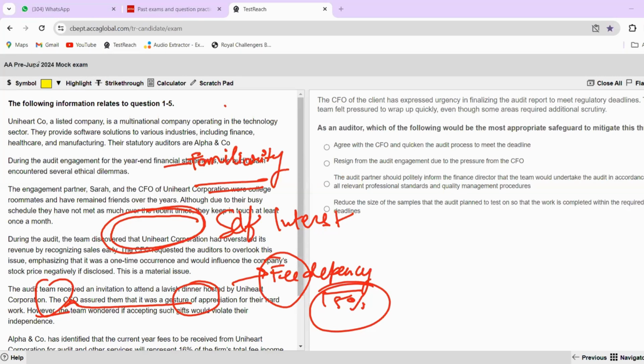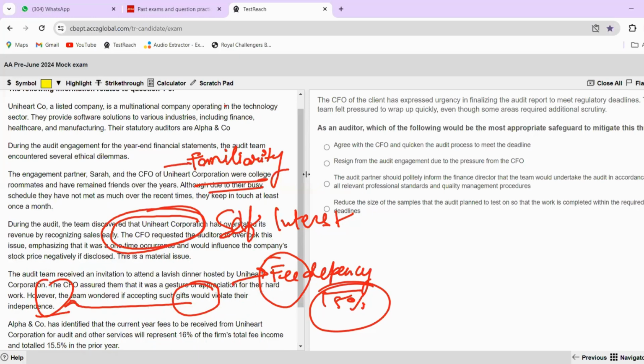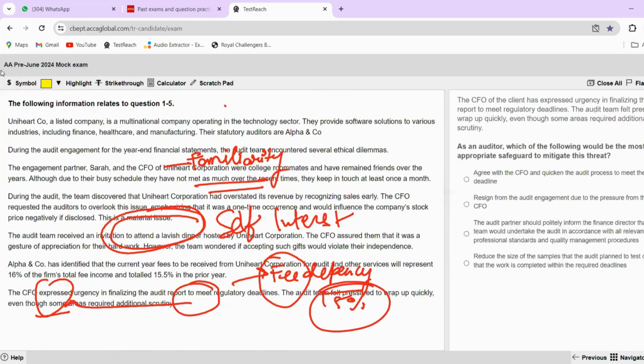Let's read it. The CFO of the client has expressed an urgency, which was there in the last line that we read, urgency in finalizing the audit report to meet the regulatory deadlines. The audit team felt pressured to wrap up quickly, even though some areas required additional scrutiny. As an auditor, which of the following would be the most appropriate safeguard to mitigate this threat? So, most appropriate. There can be a situation where there are two safeguards, but you have to look at the most appropriate safeguard to mitigate this threat.